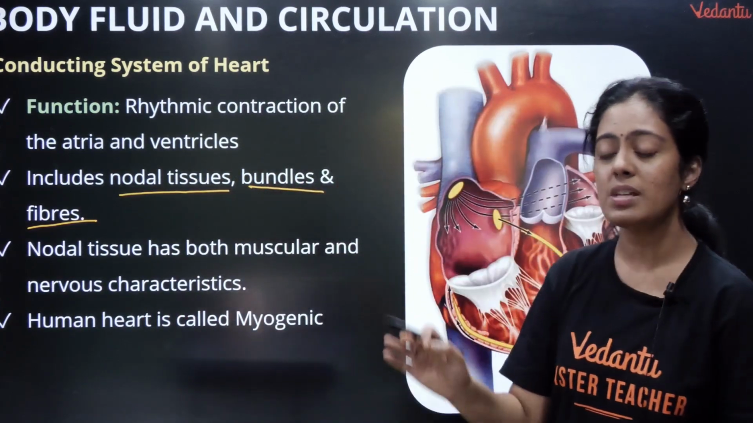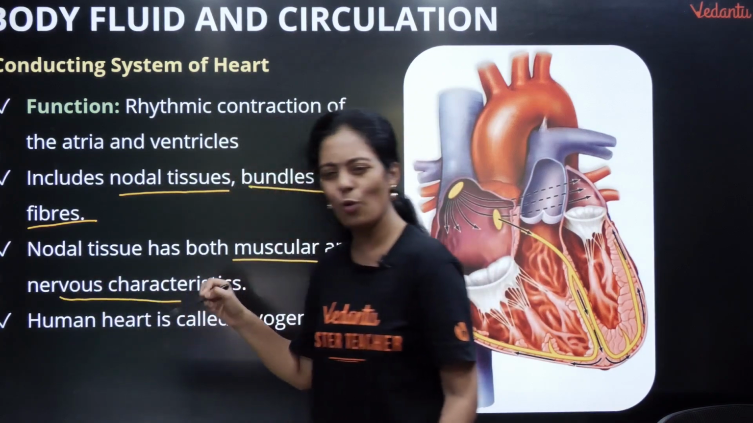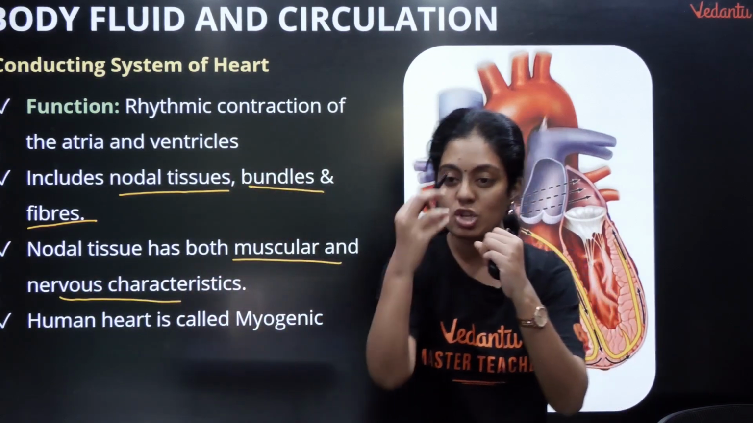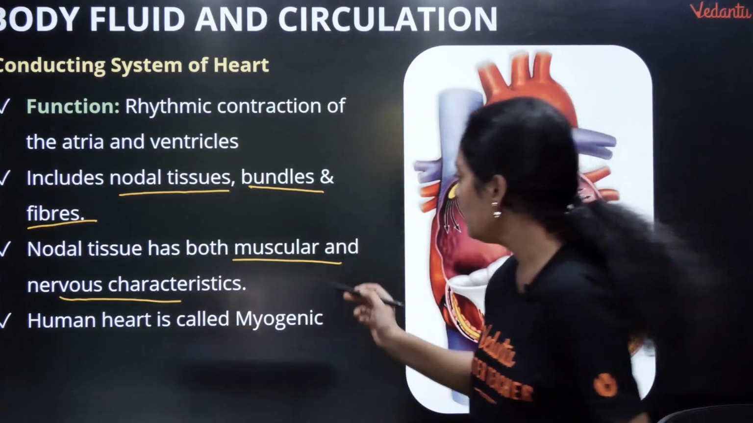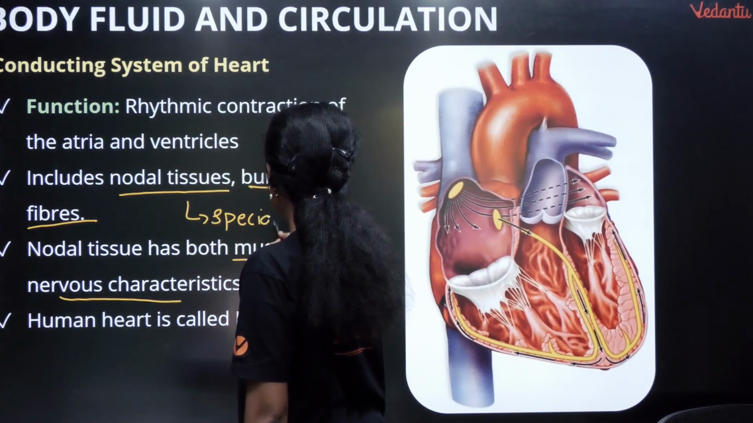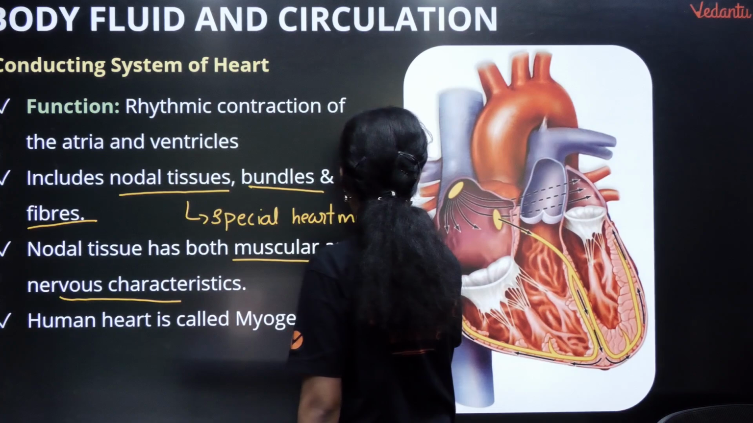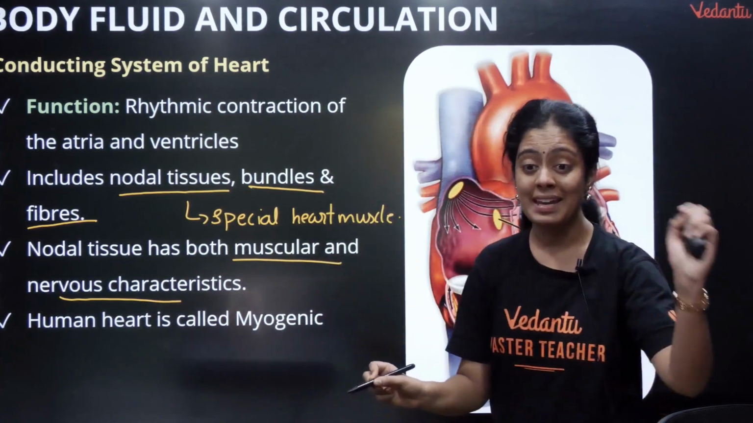So nodal tissue has both muscular and nervous character. So ma'am, இந்த nodal tissue na enna? It is a specialized heart muscle. Okay, அது ஒரு ரொம்ப ஸ்பெஷலான heart muscle. Okay, special heart muscle is called nodal tissue pasangla. Hope we can continue now.